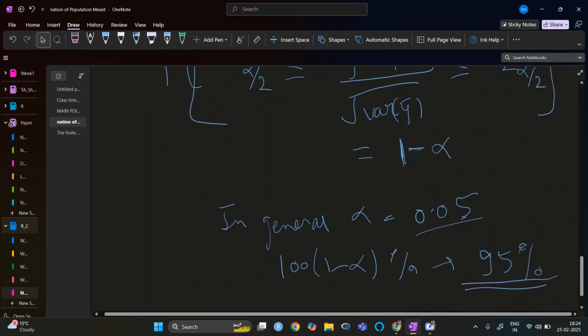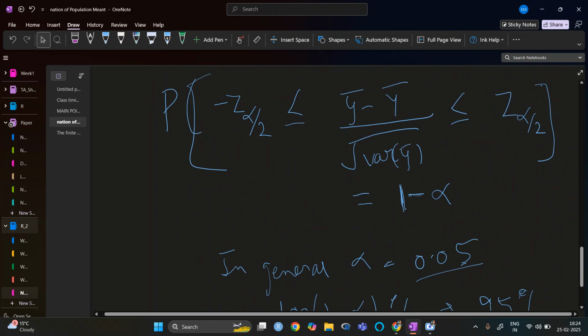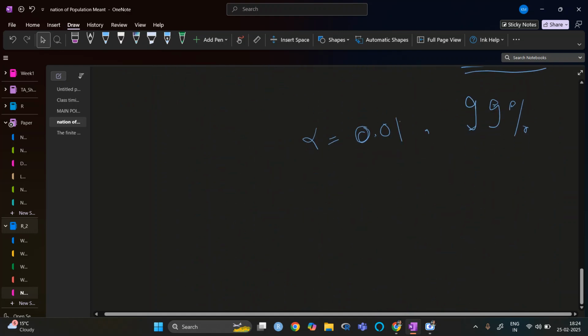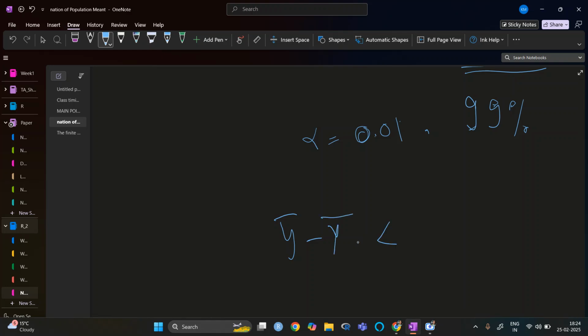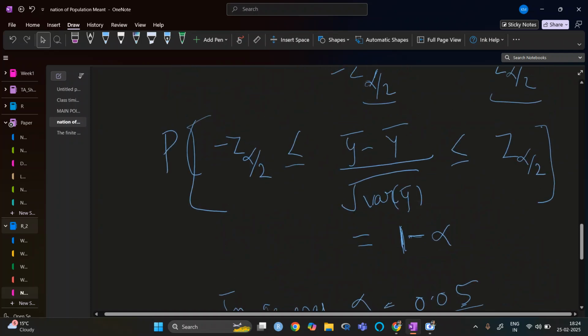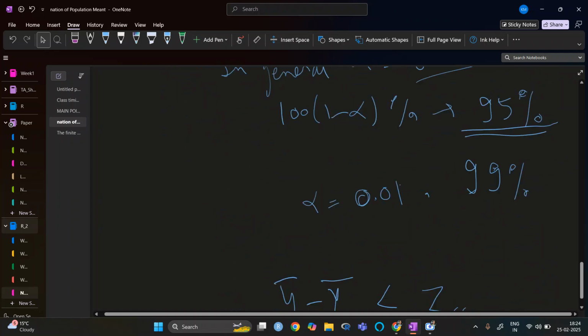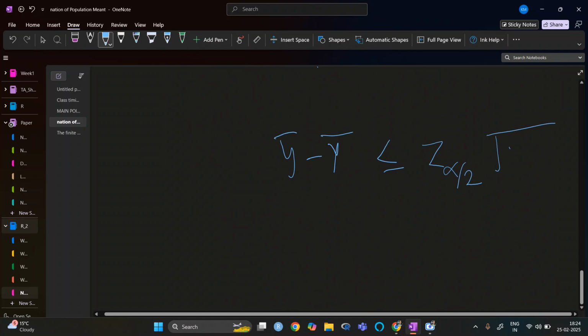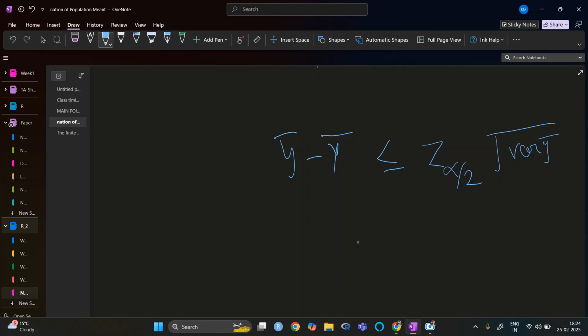So if I just take this, then the inside part will become y minus y bar. It will be z alpha by 2 multiplied by the square root of the variance of y bar, and it is less than minus z alpha by 2 times the square root of the variance of y bar.